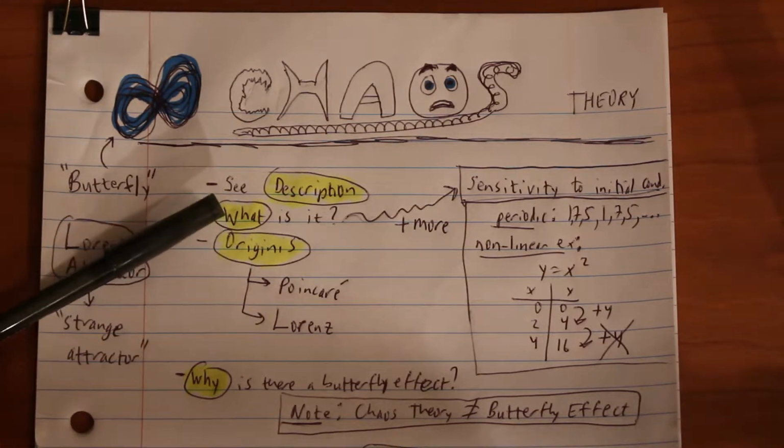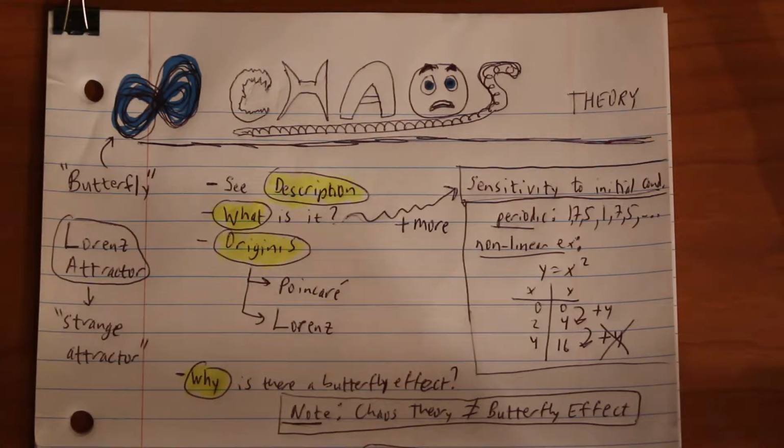So what is it? You can look up the technical definition, which actually has 3 conditions, so I won't go into that. Look at Wikipedia, chaos theory, for the details. So I'm going to give you a layman description. According to Wikipedia, chaos theory is a branch of mathematics focused on the behavior of dynamical systems that are highly sensitive to initial conditions. Another illuminating definition, from Stephen Strogatz's book Nonlinear Dynamics and Chaos, goes as follows. Chaos is aperiodic, long-term behavior in a deterministic system that exhibits sensitive dependence on initial conditions.